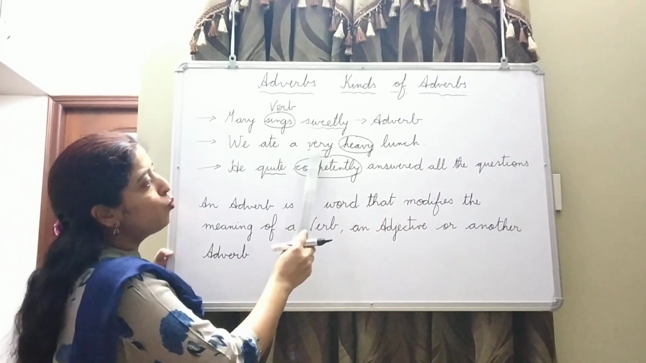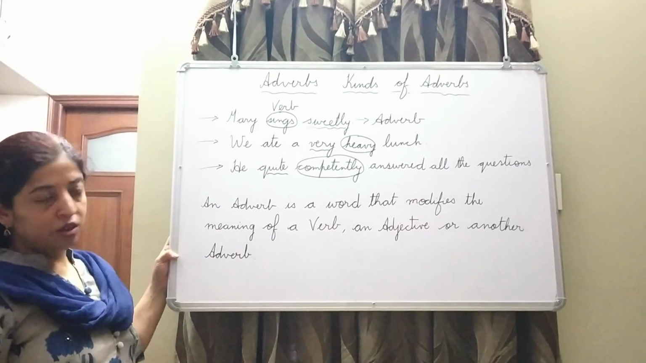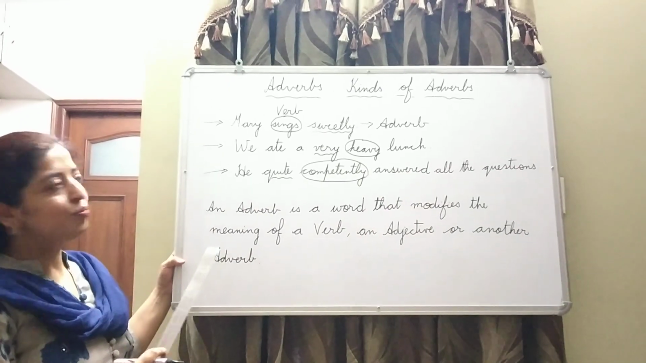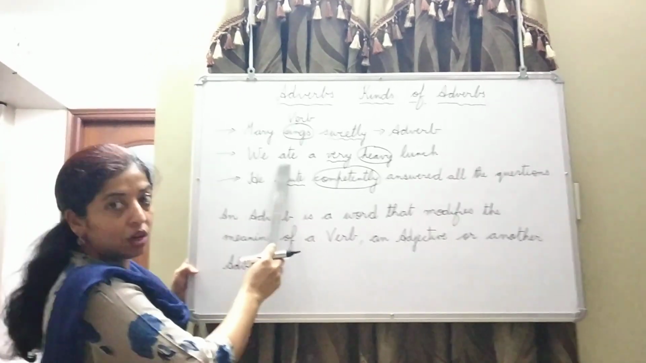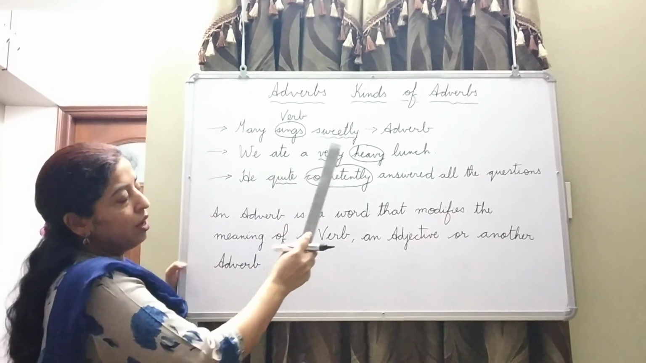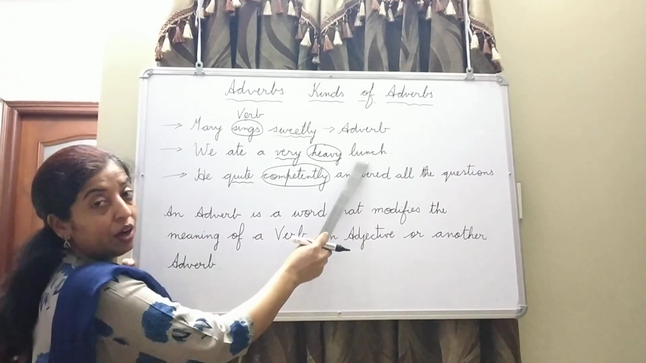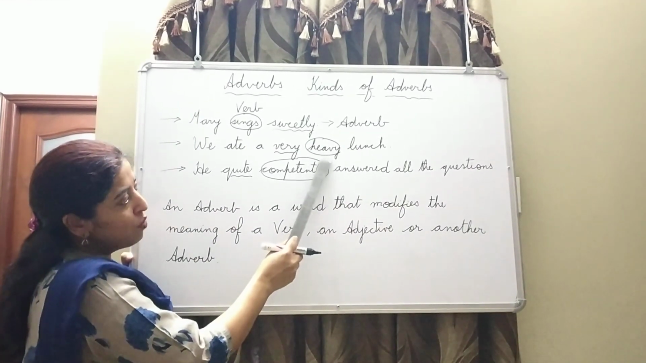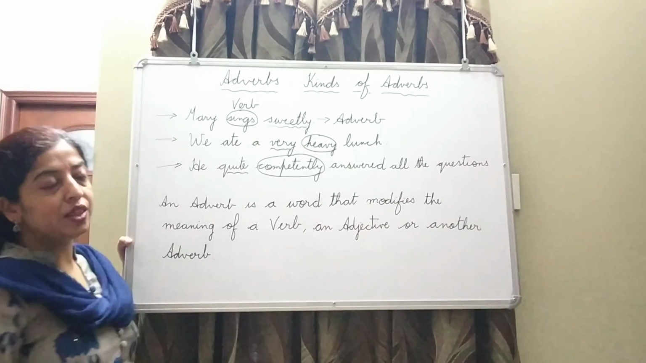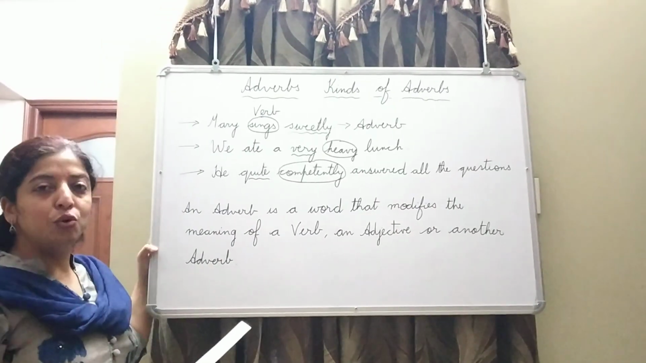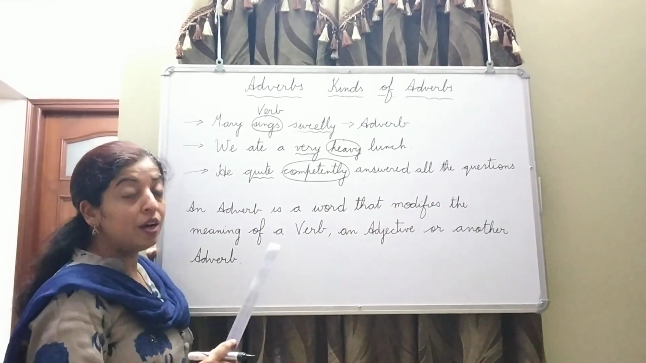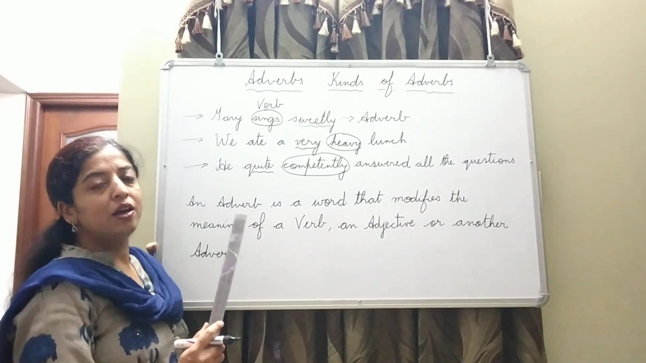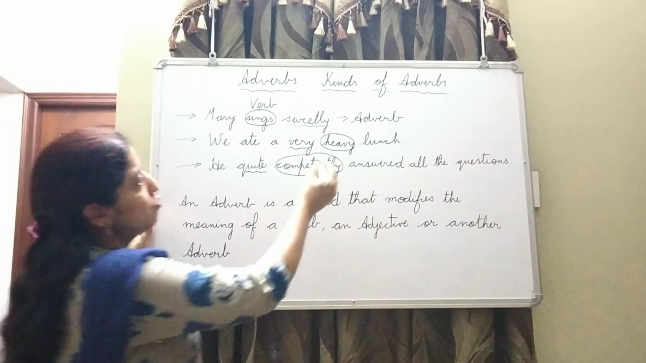Now, in the second sentence, we ate a very heavy lunch. You see, we is what? Pronoun. It is used in place of noun. Ate is what? A verb. Then you see lunch. What is lunch? A noun. And what type of lunch? Heavy lunch. So, this heavy word is modifying which word in this sentence? Lunch. A word that modifies a noun is an adjective. So that means heavy is what? Adjective.